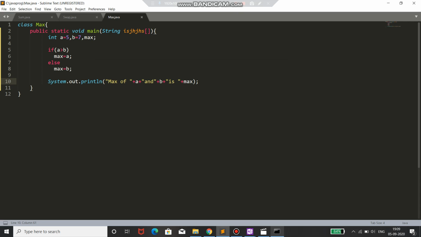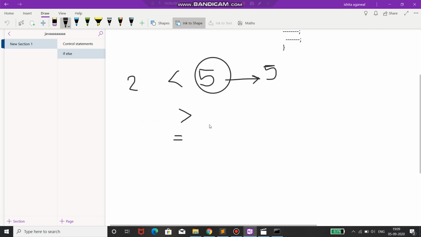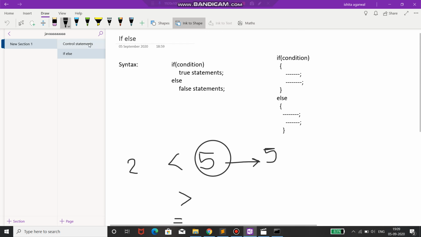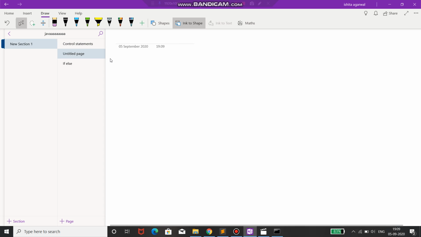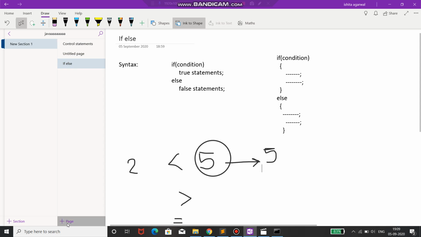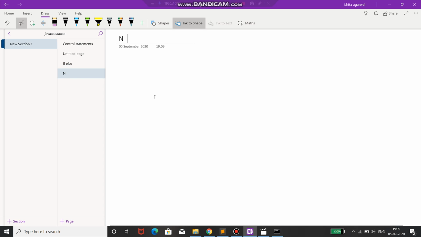Now we will see another program. Moving towards the next program, first we will see the syntax of nested if else. As you can see, in control statements we had if else, which is now done. Now we will use nested if else. What do we mean by nested if else? So here I go, this is nested if else.